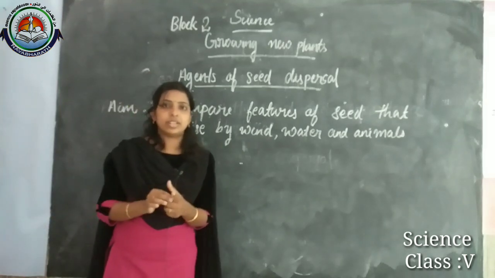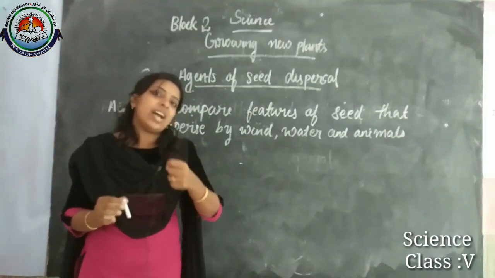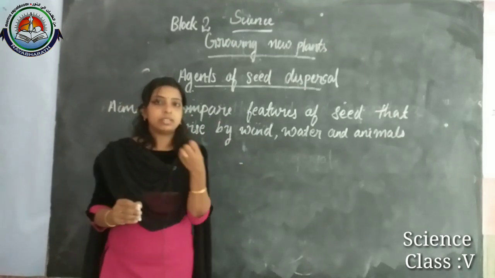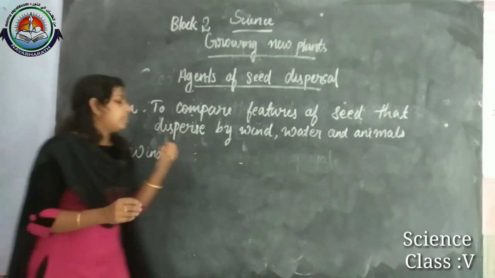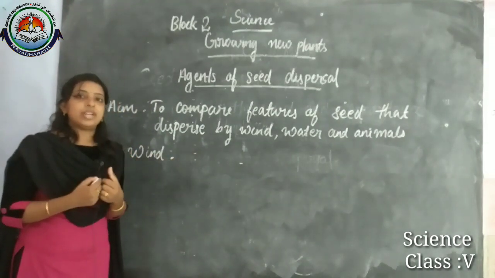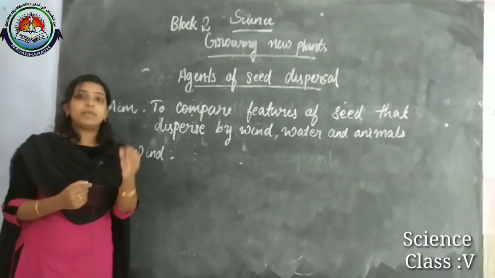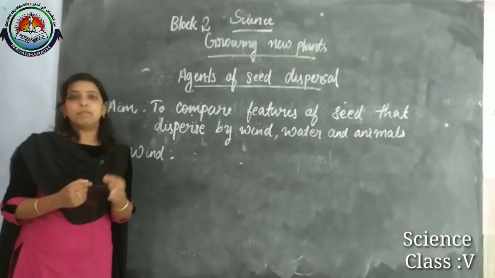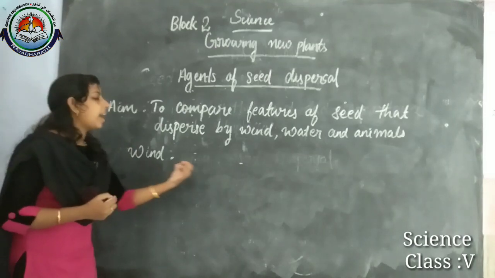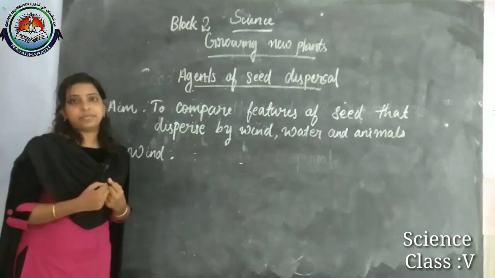Did you notice it like that? So this wind has a force to carry something. In the case of wind dispersal, the seed has a speciality: the seed should be light and small. Small and light seeds can be carried by the wind.